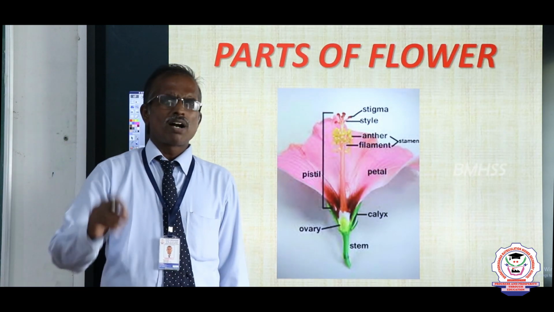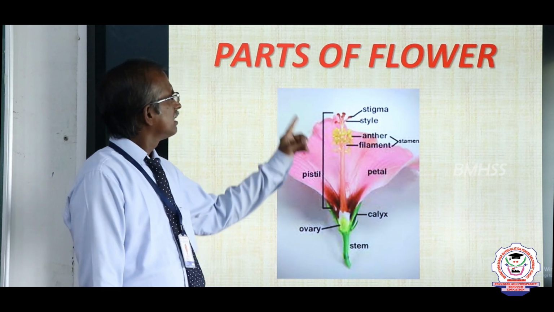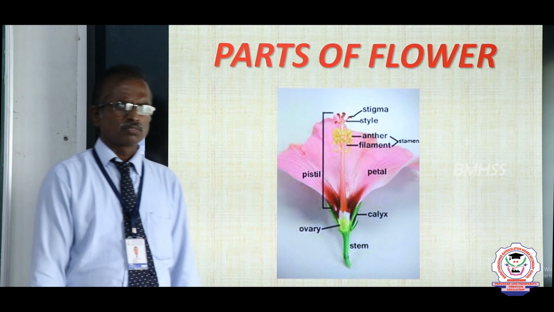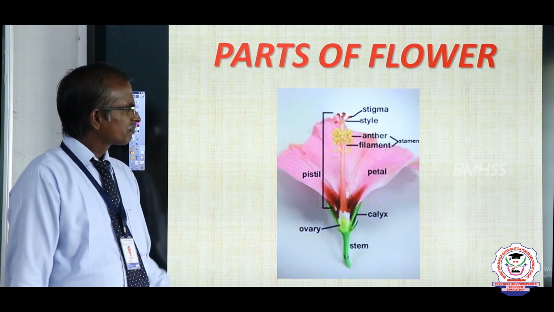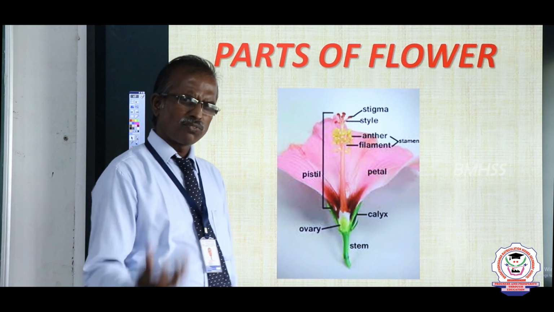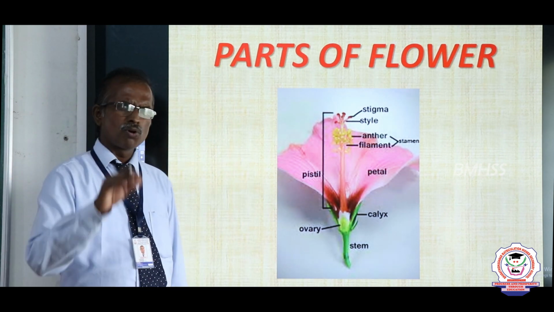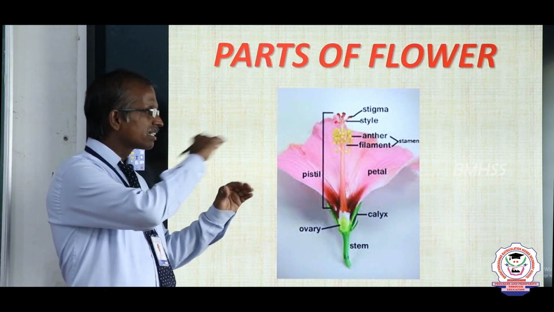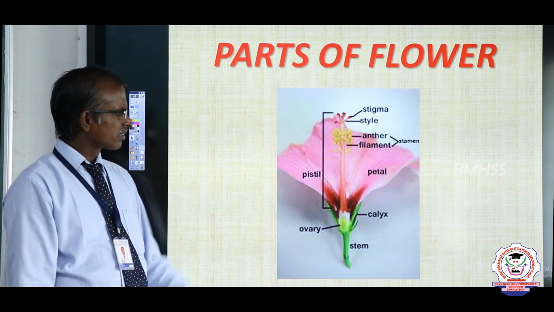Now, we recall what we learned in lower classes, the parts of a flower. Flowers are the reproductive part of a plant. Almost all flowering plants bear noticeable flowers. A flower has four parts, arranged in rings or whorls. What are the four parts?